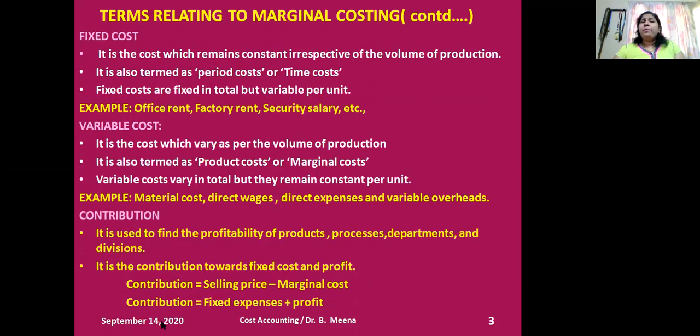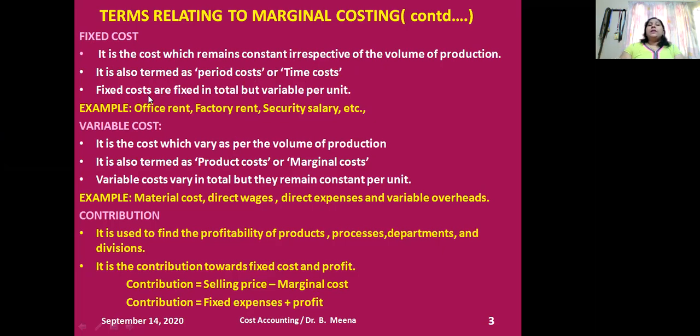The next very important concept we are going to start discussing is fixed cost. I said in the previous videos, in the cost accounting introduction playlist, I gave the meaning in detail of fixed cost and variable cost. Just click the I button and look at the playlist of cost accounting introduction to know more about fixed cost and variable cost. It is the cost which remains constant irrespective of the volume of production. What are the other names? Period cost or time cost.